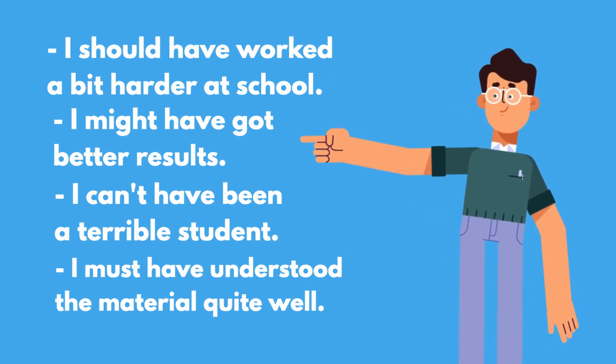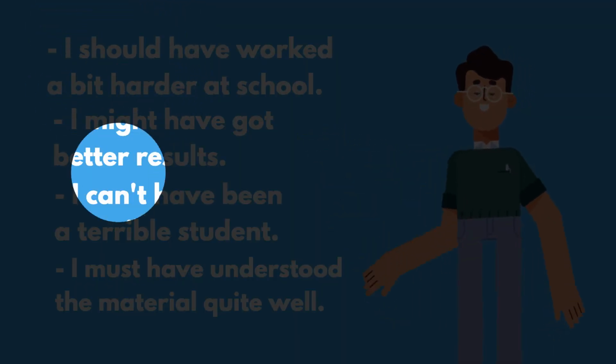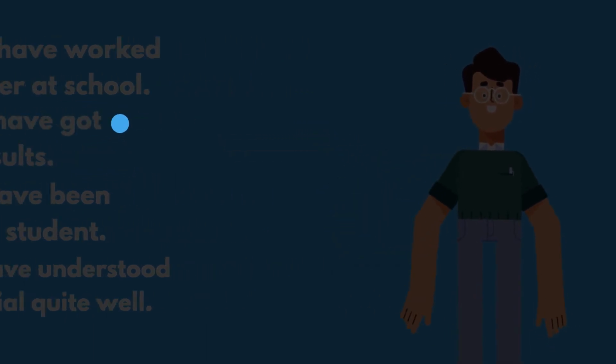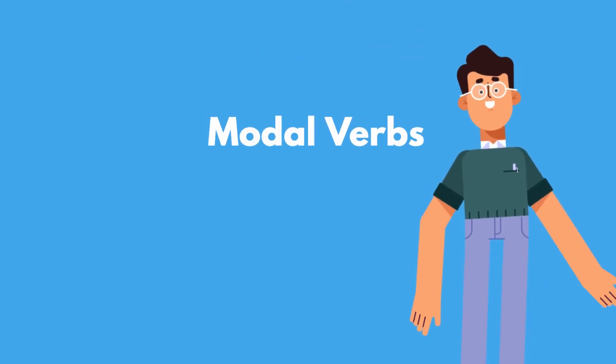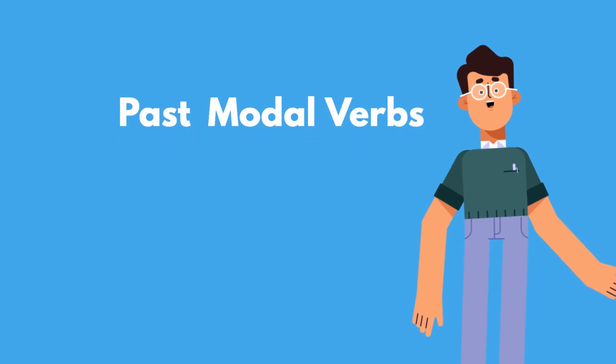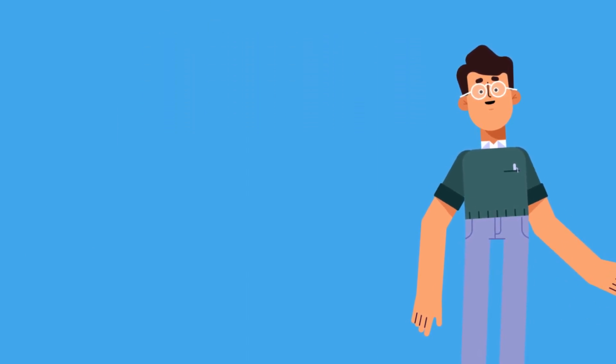Perhaps you recognise some of the verbs in that quote. Should, must, can't, and might. They're all modal verbs, but they're used here to speculate about the past. In this video, we're going to look at how to use past modal verbs. But first, let's quickly revise what modal verbs are.